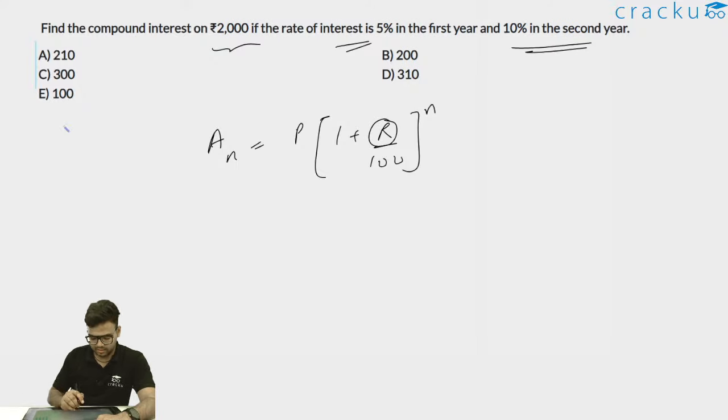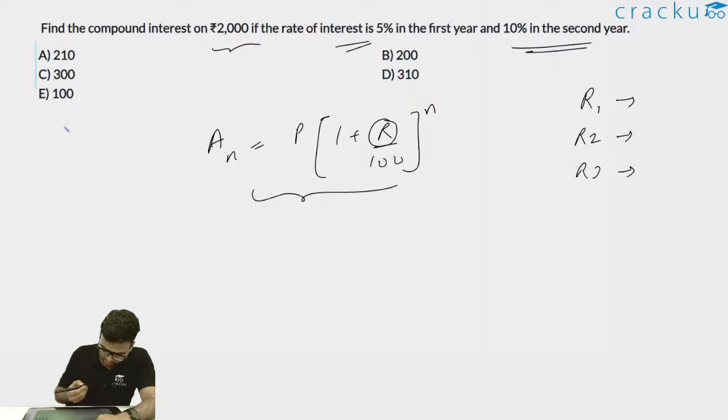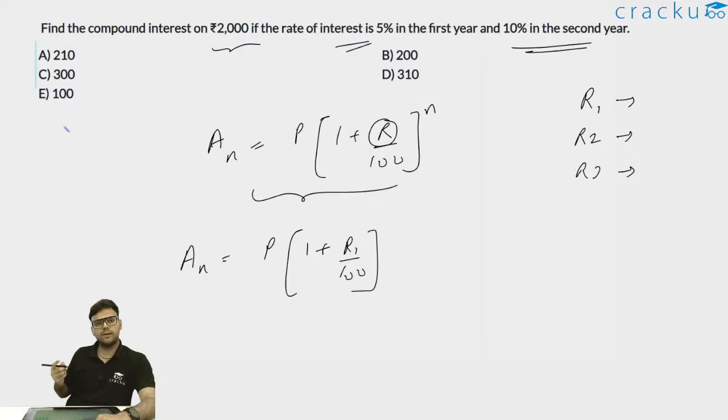In that formula, the rate of interest is the same for every year. Now, in certain questions, the rate of interest will be R1 for the first year, then R2 for the second year, then R3 for the third year. Thus, the amount after n years, A_n, will be principal into 1 plus R1 by 100, that is the rate of interest for the first year.